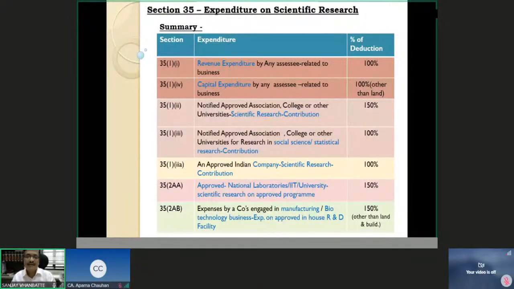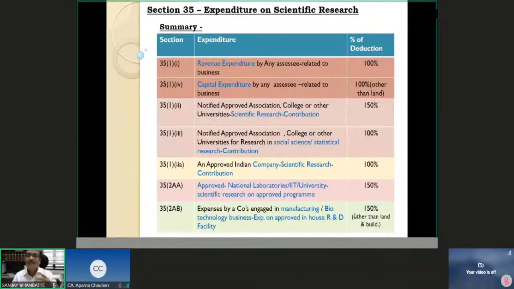If I am such a company and I am engaged in this approved in-house research and development activity, then whatever expenses I incur on these activities other than on land and building, I will be entitled to weighted deduction of 150%.